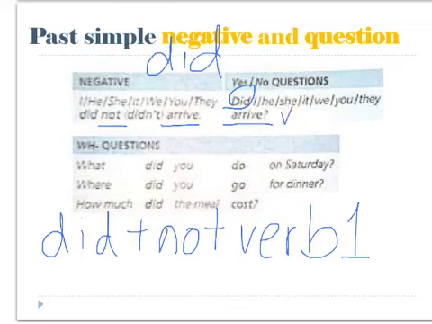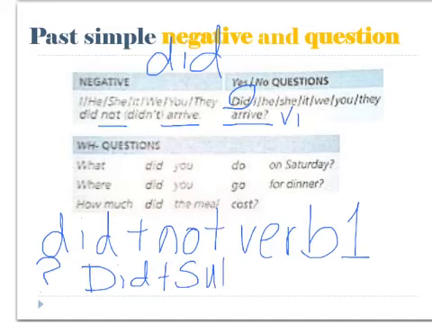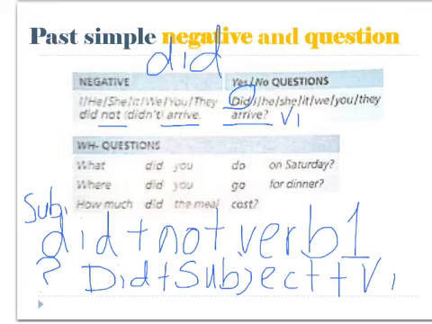Again, it's in verb 1 form. So, for a question, we have did plus the subject. Then we have verb 1. Remember, in our negative sentence, your subject will come before did.